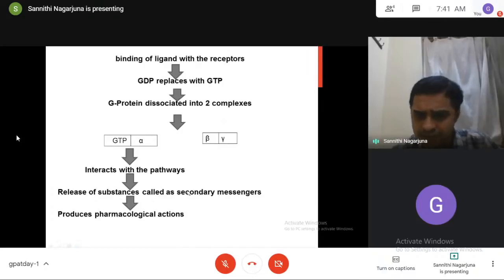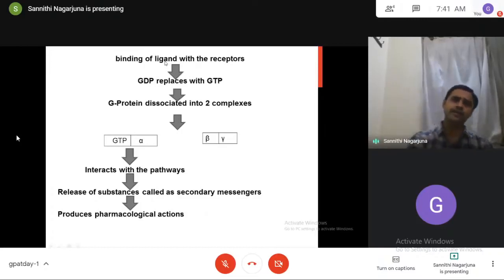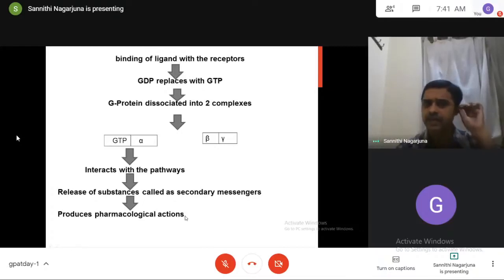Why is it called a secondary messenger? Because something is called a primary messenger. What is that primary messenger? It is nothing but the ligand, the primary signaling molecule to the receptor. This ligand will initiate the release of some other substances, called secondary messengers, and these secondary messengers are responsible for mediating the pharmacological actions. So you can say that the ligands produce pharmacological actions by releasing second messengers in case of G protein coupled receptors.